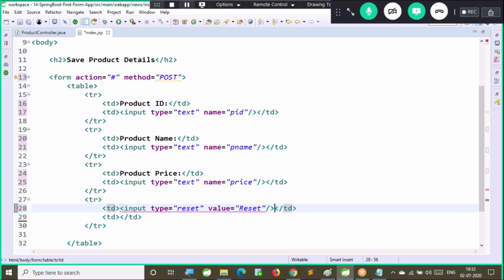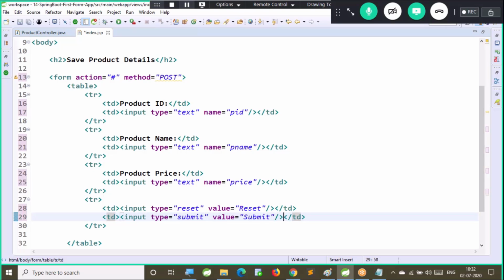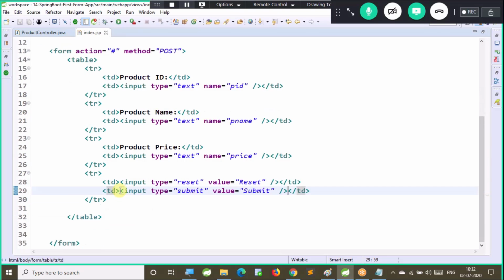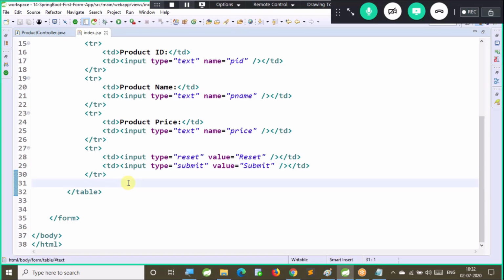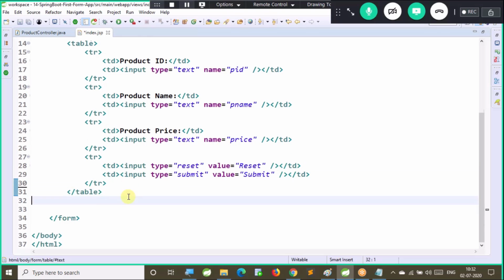Now next one, input type is equal to submit, value is equal to submit or store, whatever you want. So this is our index.jsp file we created. First we will check whether we are able to load this form or not. If the form is loaded as expected, then we will see how to handle this form submission part.